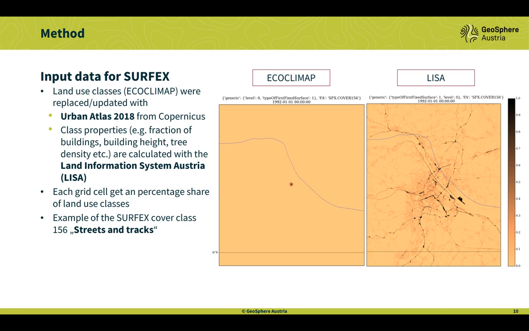And here is the result, comparing ECOCLIMAP to the new system. We see ECOCLIMAP has only one point for whole Vienna for the surface cover class streets and tracks. And here on the right side, we see the new information and the percentage of streets and tracks.